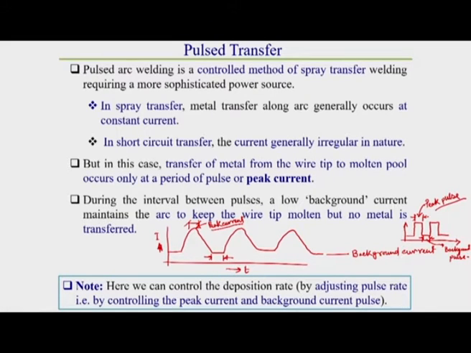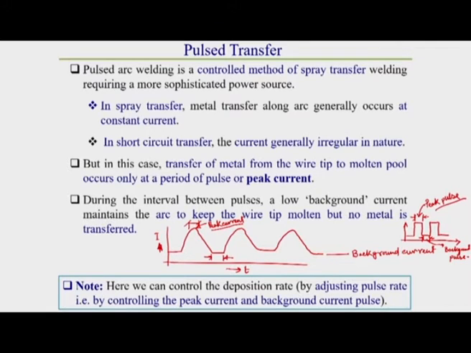In peak current, metal transfer takes place. So whatever the number of peaks per second, that number of droplets will transfer from electrode to base material. The background current is kept in such a fashion that the arc will not extinguish. Always keep in mind that the arc remains in an ignited state during the welding operation. Here the arc does not extinguish, unlike alternating current or short circuiting types of metal transfer.